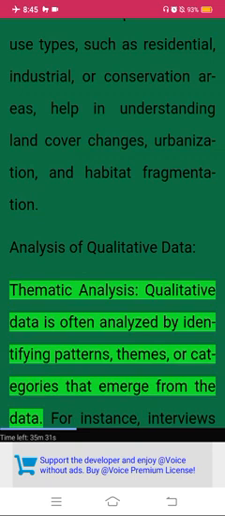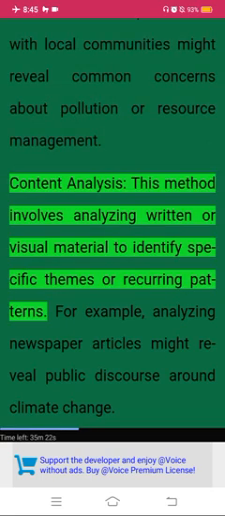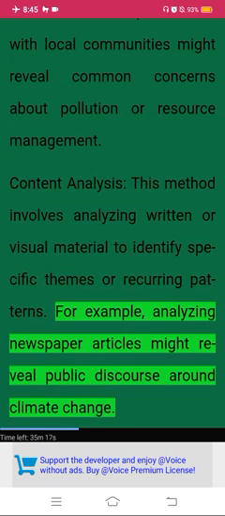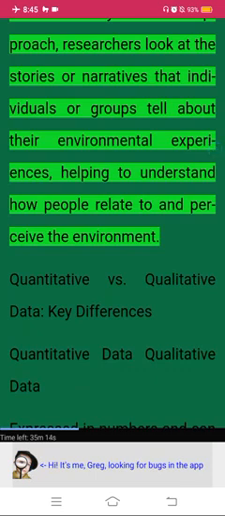Thematic analysis. Qualitative data is often analyzed by identifying patterns, themes, or categories that emerge from the data. For instance, interviews with local communities might reveal common concerns about pollution or resource management. Content analysis. This method involves analyzing written or visual material to identify specific themes or recurring patterns. For example, analyzing newspaper articles might reveal public discourse around climate change. Narrative analysis. In this approach, researchers look at the stories or narratives that individuals or groups tell about their environmental experiences, helping to understand how people relate to and perceive the environment.